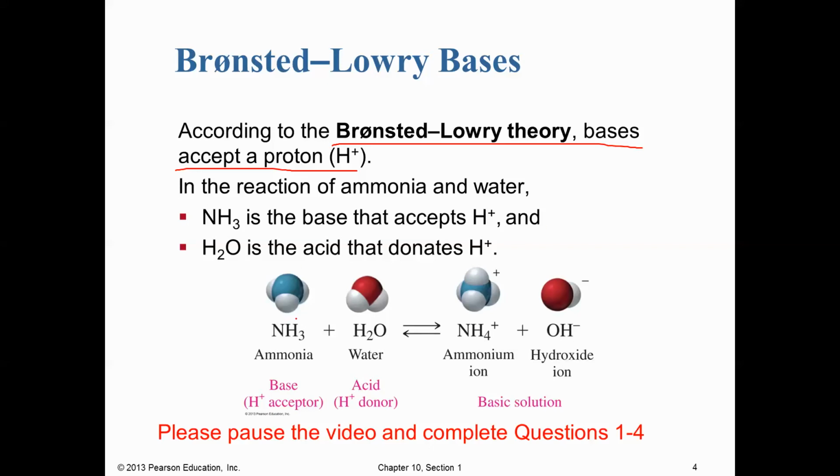And so here we have the example: if we take water and we react it with ammonia, we're going to form ammonium ions as well as hydroxide ions. So this is really a base by either definition, because we're making hydroxide ions, but if we look at it by the Bronsted-Lowry definition, we can see that our ammonia is going to accept protons to form ammonium. That's how we know it's a base, and our water actually donates a proton. It acts as an acid right here. So water is unusual. It can act as either an acid or a base. I'll be talking about that more later on in the video. But for now, what I'd like you to do is please pause the video and complete questions 1 through 4.